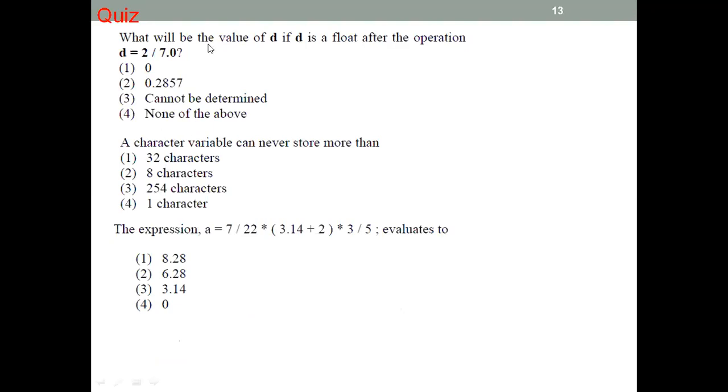See, look at here. What will be the value of D if D is a float? They say that if this is a float, what is the answer? So float, you already know that a float should have a dot. So when you divide 2 divided by 7.0, you will get this answer. This is the answer here. Because of the float, you have to take the digits after the dot. Then here, a character variable can never store more than 1 character. You know the character, when you declare a character, there should be only 1 inside.